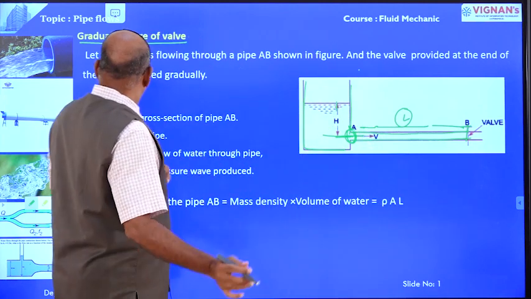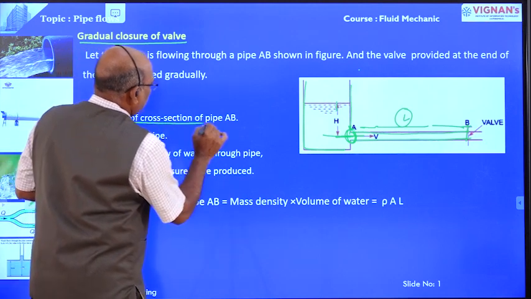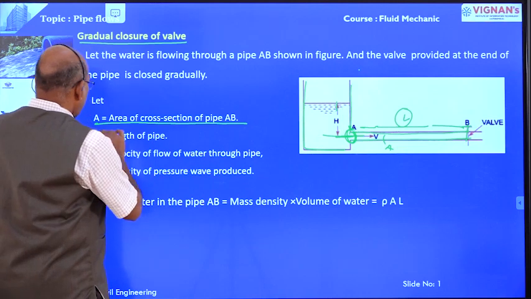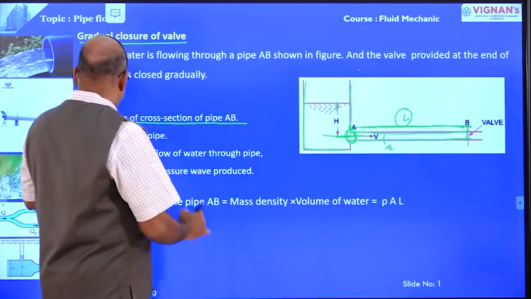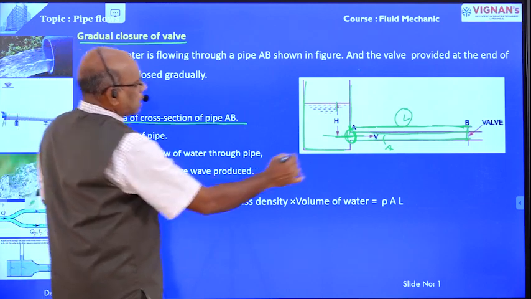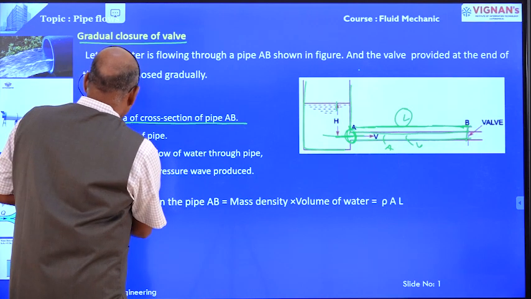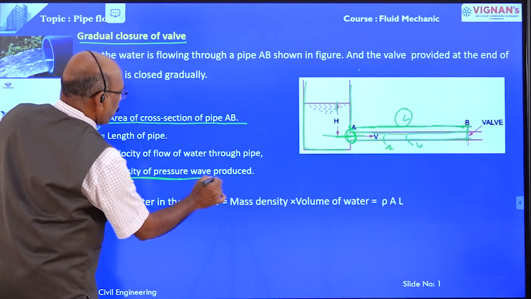Okay, right. Now let A be the cross-sectional area of the pipe, L the length of the pipe, the length between A to B, V the velocity of the flowing liquid in the pipe, and P the pressure, the intensity of the pressure wave produced.